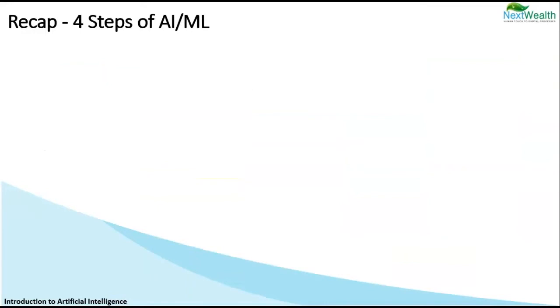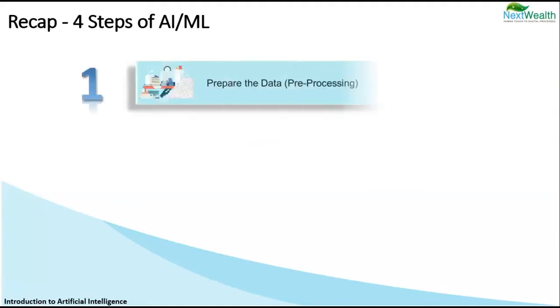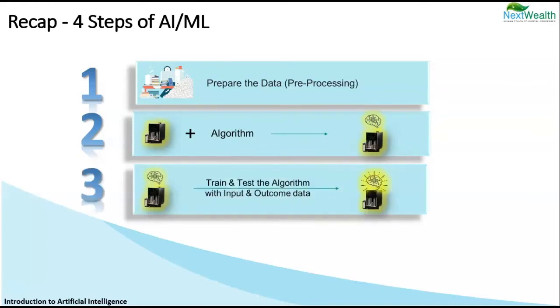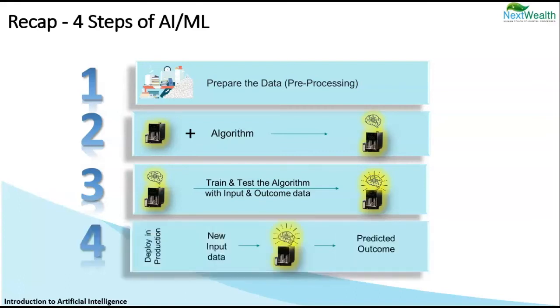Recap. I would like you to recall the 4 steps of AIML we earlier saw in the past session. Yes, say that aloud with me. 1. Prepare the data, or pre-processing of data. 2. Machine plus an algorithm which gives brain to the machine. 3. The machine brain undergoes training and testing, in other words learning, along with known input and output data sets to make an intelligent machine. 4. Finally, deployment into production, where new input data is processed to predict outcome by the intelligent machine.